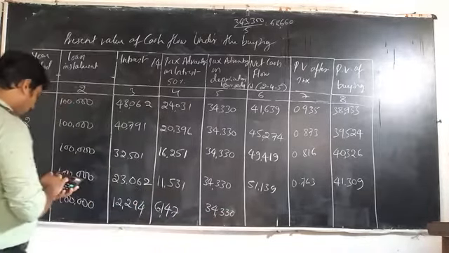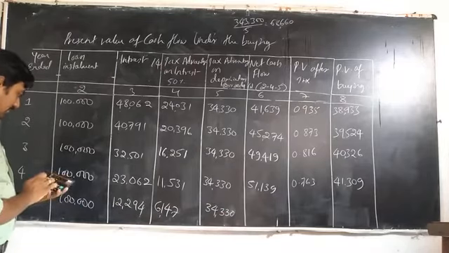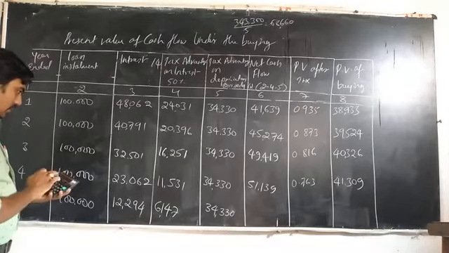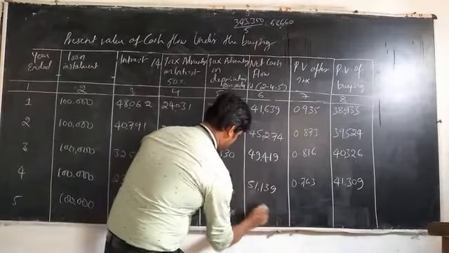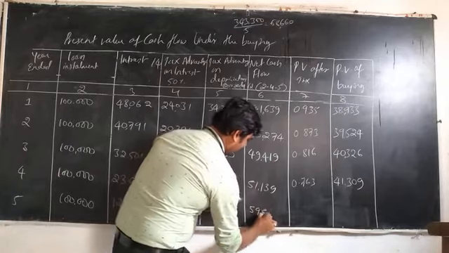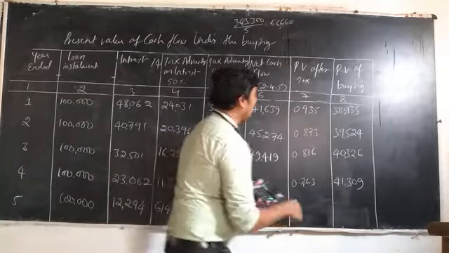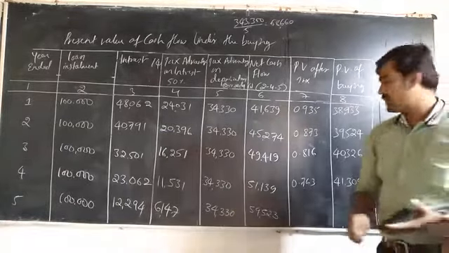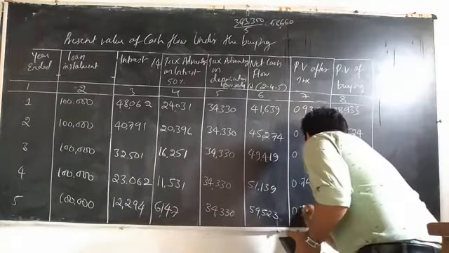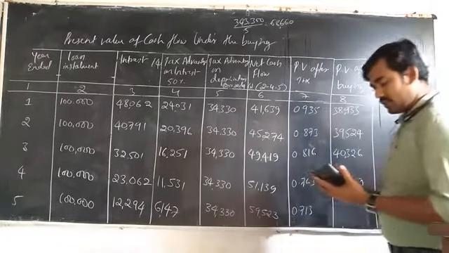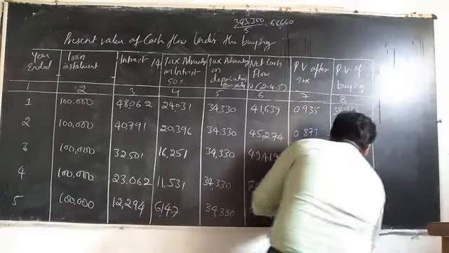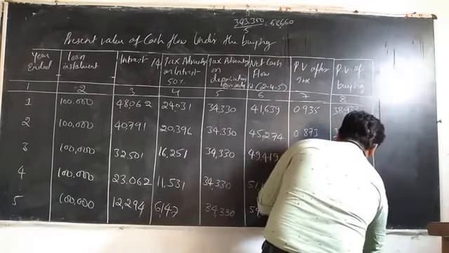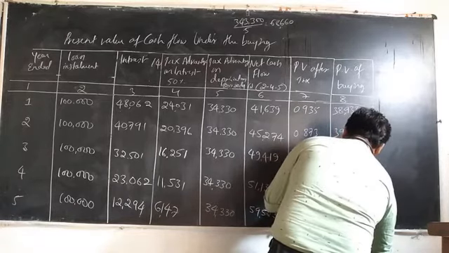Then 1 lakh minus 6,147 minus 34,330 gives the cash outflow of 59,523, and the PV factor is 0.713. Multiplying, we have 42,440.